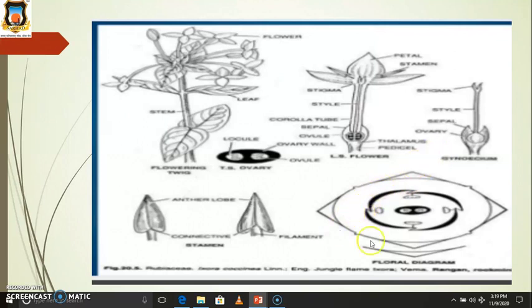There are a total of four sepals, and the aestivation of the sepals is valvate. Then in the corolla, a total of four petals are present, and their aestivation is twisted, means they are alternate to each other. Then androecium. The stamens are attached to petals. That's why this is called epipetalous. Then the ovary is two, means bicarpellary, syncarpous, they are fused, and bract is also present.